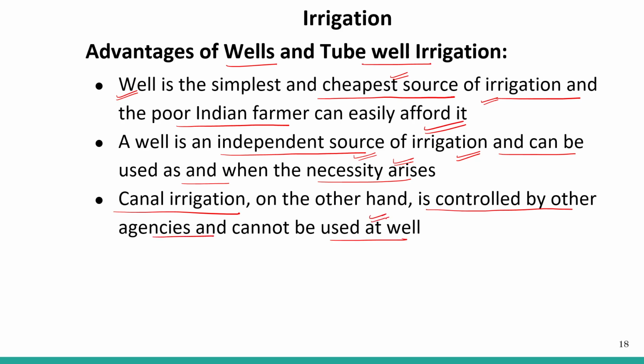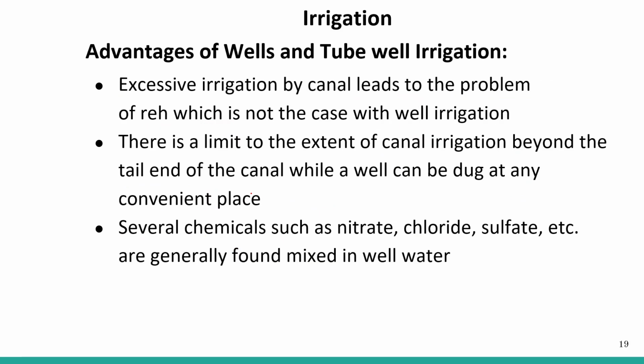So we are having the canal irrigation facilities also that can be handled by some agencies. Excessive irrigation by the canal leads to the problem of waterlogging, which is not the case with the well irrigation. So well irrigation is better. Canal irrigation is also used, but when it is used excessively, then there is a problem.